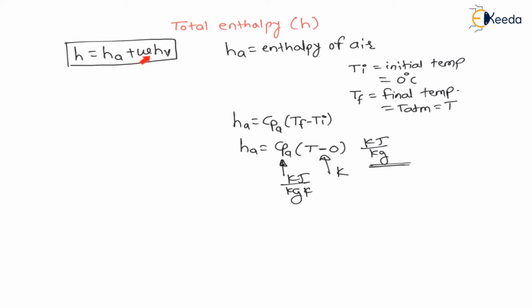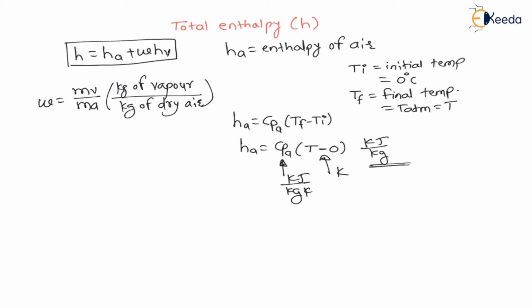And here this omega is nothing but specific humidity, also called humidity ratio, which is the mass of vapor to the mass of dry air. It is given in kg of vapor per kg of dry air present in the atmosphere, right? This is how we can calculate specific humidity: mass of vapor divided by mass of air.